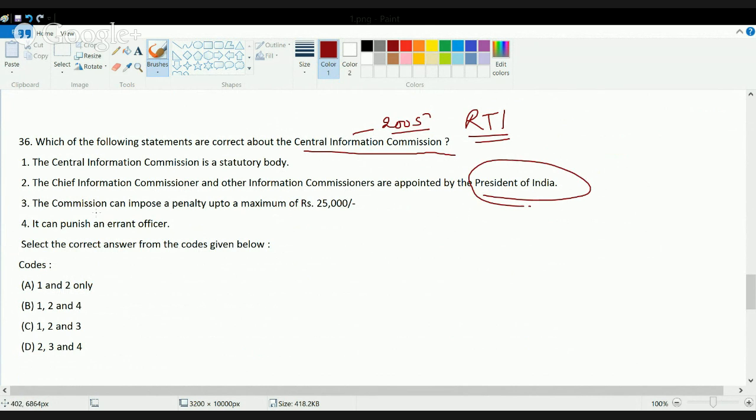This commission can impose a maximum penalty of rupees 25,000 only. There is no provision to punish the errant officer or anything else under the Central Information Commission. So this question is again based on current affairs or general knowledge. It's a part of political science, but it is mainly a part of current affairs. So in this question, 1, 2, and 3 are the correct statements. So you have choice C as the correct choice.